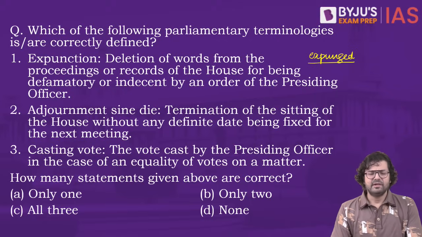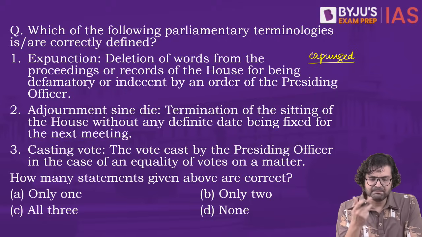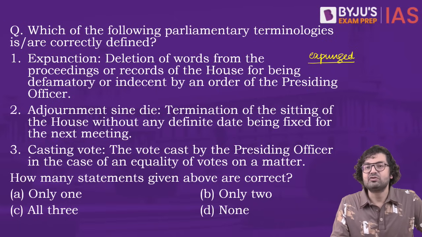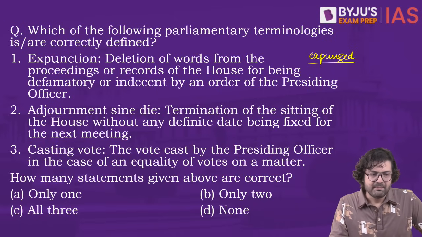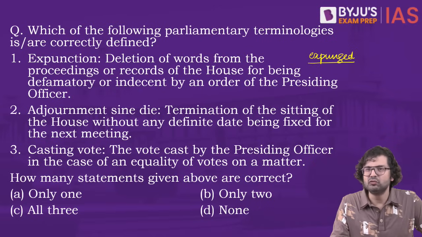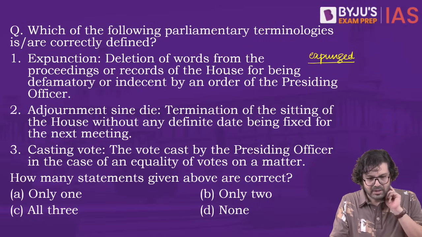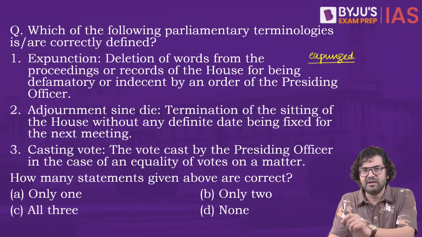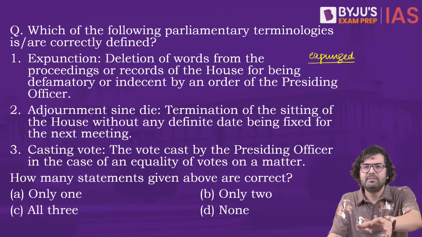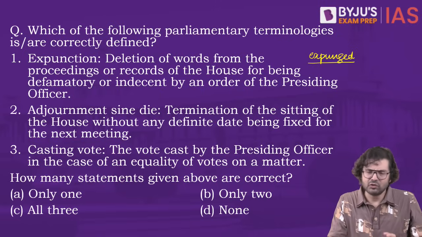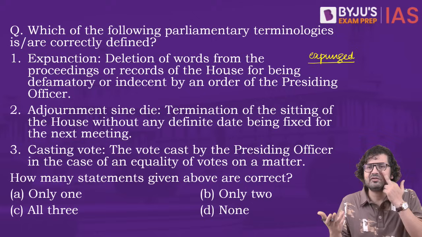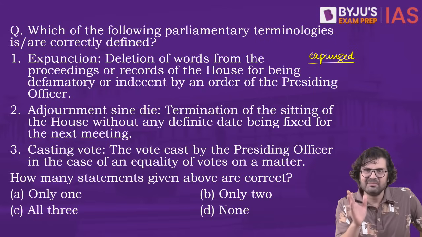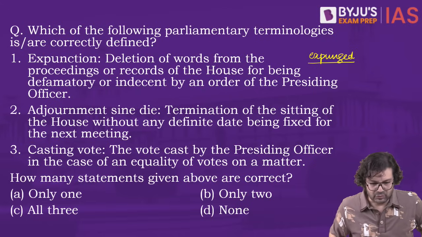Expunged. So basically, the Parliament keeps on publishing a list of unparliamentary words, those words which should not be used in the House, because those words do not suit the decorum of the House. In case you utter such a word, then the speaker or the chairperson will instruct that those words will be expunged from going on the records. Or if you speak without the speaker's consent or the chairman's consent, then that also can be expunged, removed, deleted from going on the records.